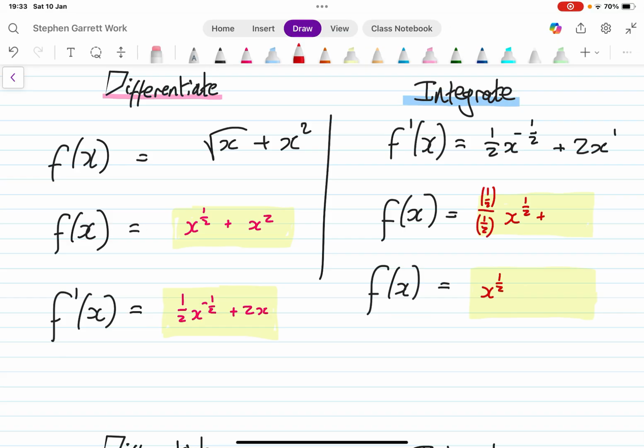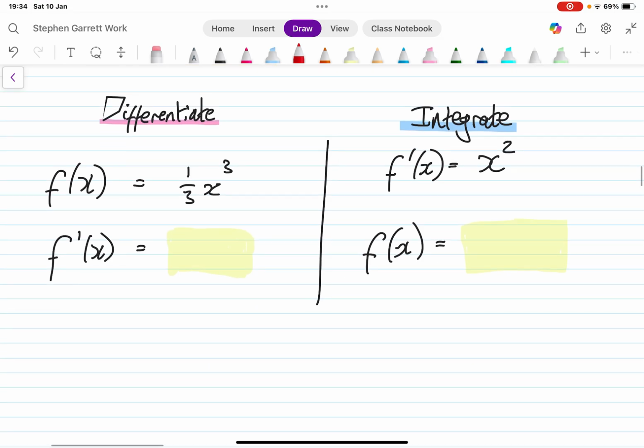And then plus, I've got x to the 1 here, so I'm going to add 1 to that exponent. So that's going to become x squared. And this coefficient will be 2 divided by 2, which will also be that 1. So that'll be x squared. So yeah, we can see that we've got back to the original function there again. So we're reversing the steps that we're taking.